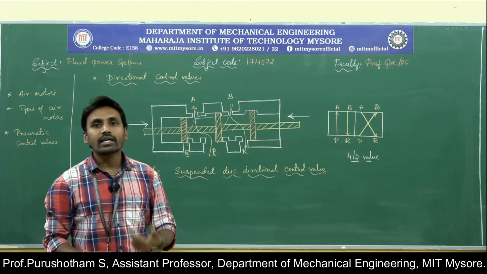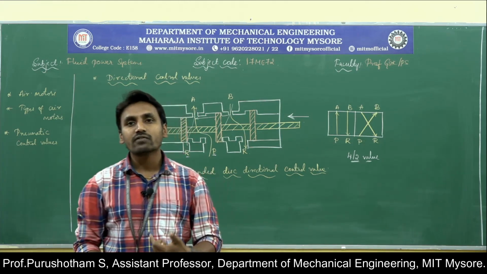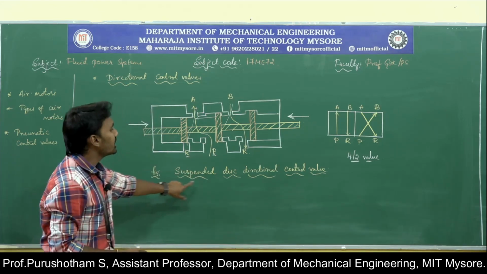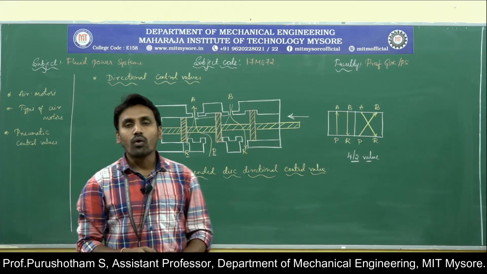So when you want relatively small actuations, we go for this suspended disc directional control valve. Okay.